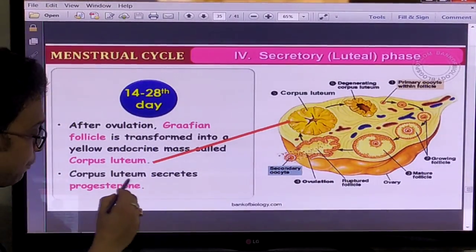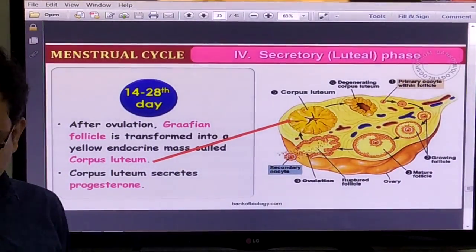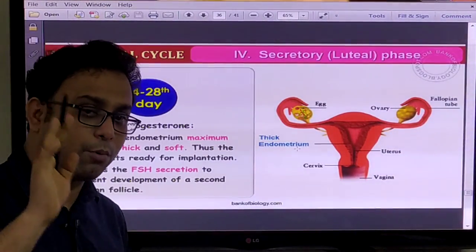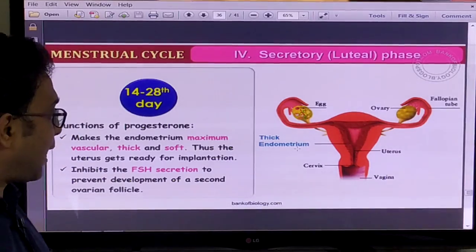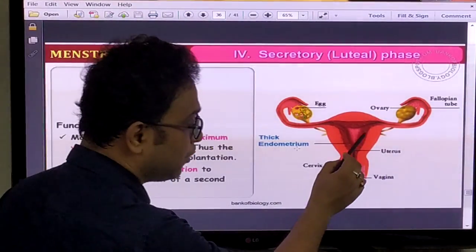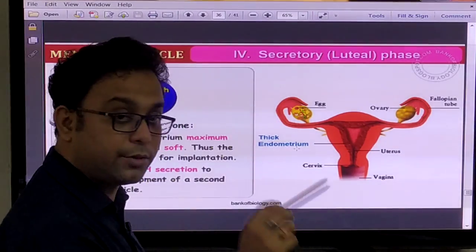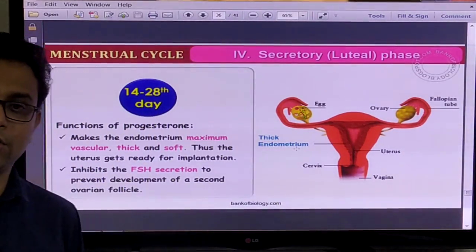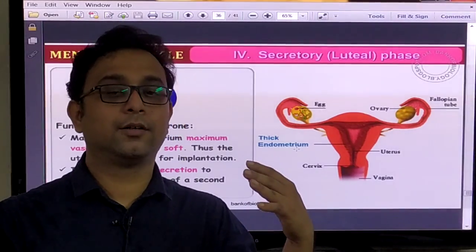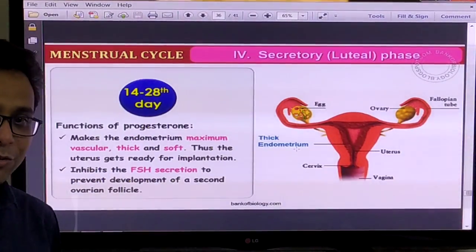They secrete the progesterone. This progesterone hormone has a very important function, that the endometrium becomes maximally thick and soft. You can observe it is due to the help of this progesterone which is secreted from the corpus luteum, right? Very good.